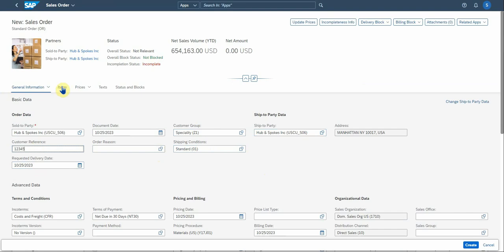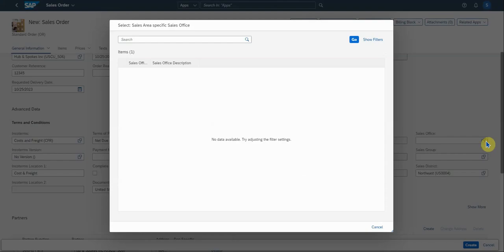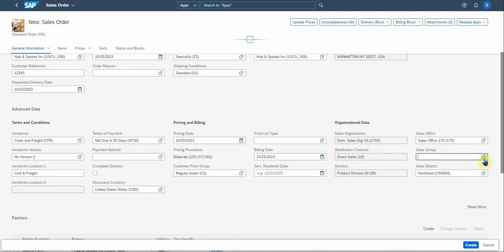Your customer group, shipping conditions, there's your ship to party. Right, let's move on. Let's go down to the advanced data. There's your Incoterms, very important, your terms of payment, which will come most probably from your customer master, your business partner data. There's your pricing date. If you're using price lists, you can select your price list in here. Sales org, distribution channel, division, you can select the sales office. And then a sales group.